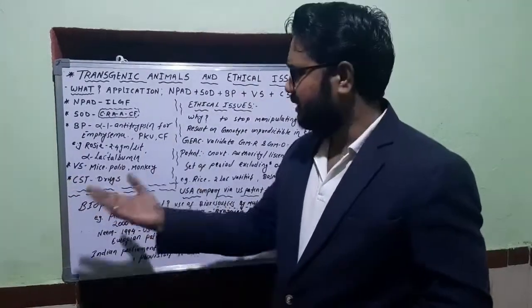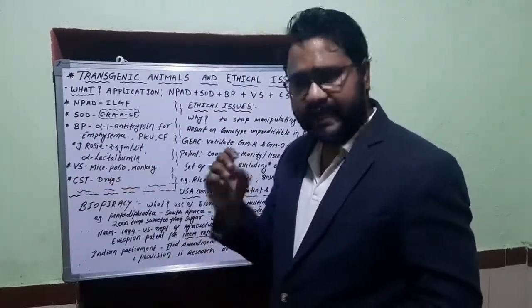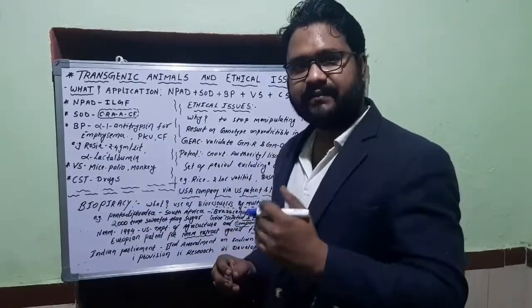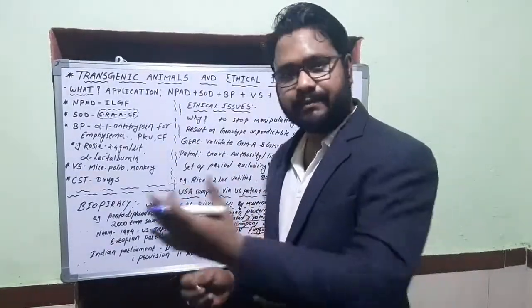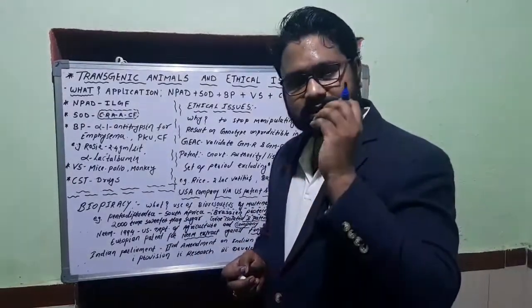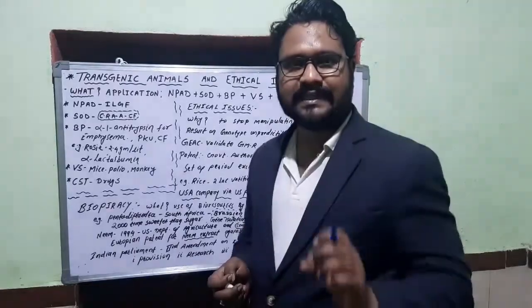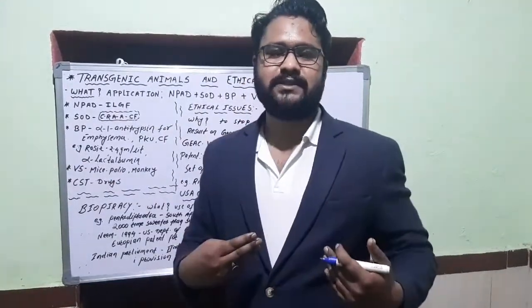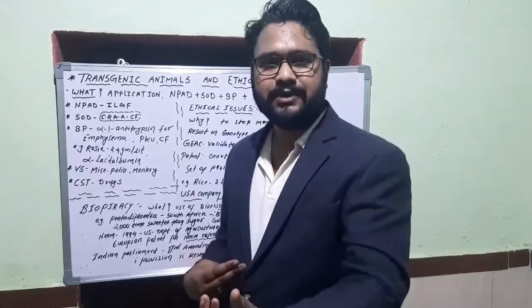Likewise, chemical safety testing. Any drug which is being produced or any chemical which needs a certification from government bodies to enter commercial production, its safety for humans has to be tested, and it cannot be tested directly by applying it on the human system or by giving a sample to a human.